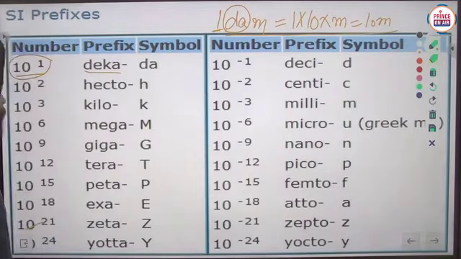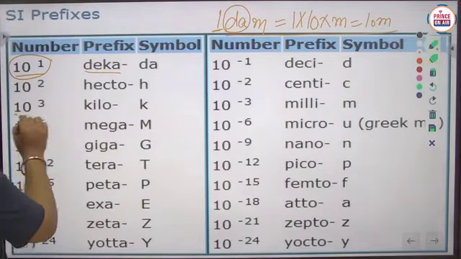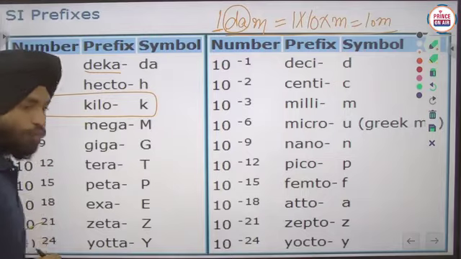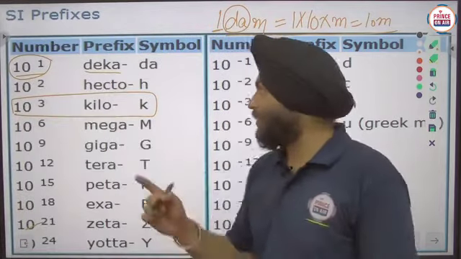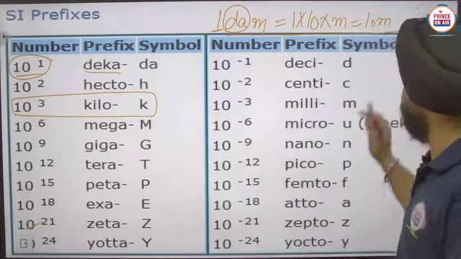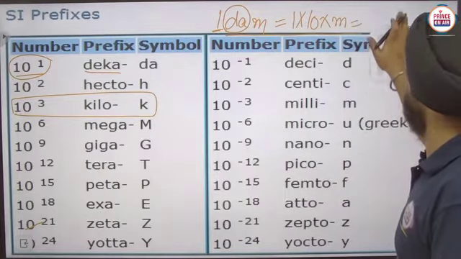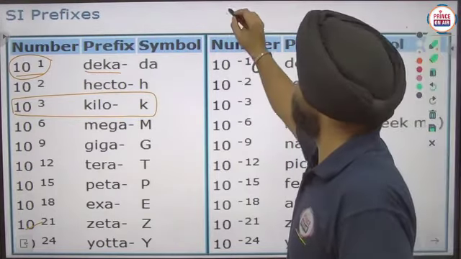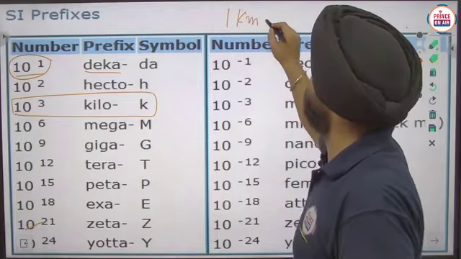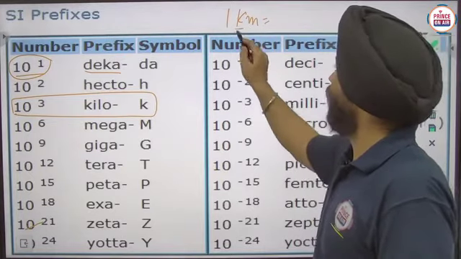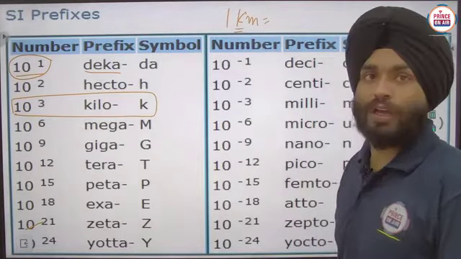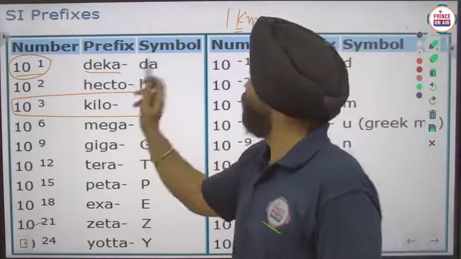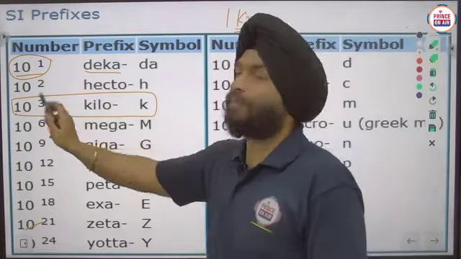Clear? Like here, kilo, as all of you know, kilo means 10 raised power 3. All of you know kilometer, what is the value of kilometer here? 1 kilometer means, if I want to remove kilo, I have to multiply this number by 10 raised power 3.